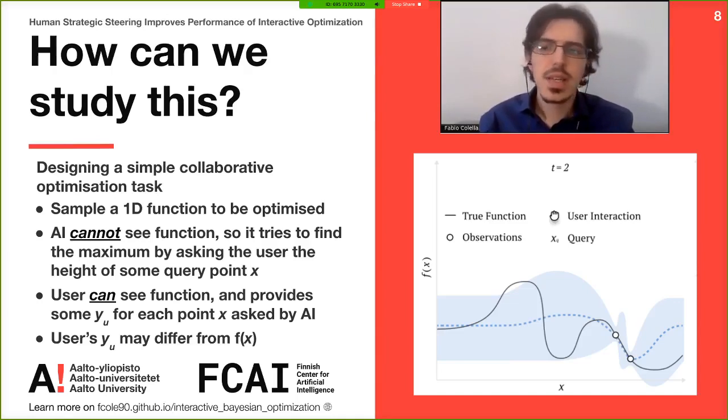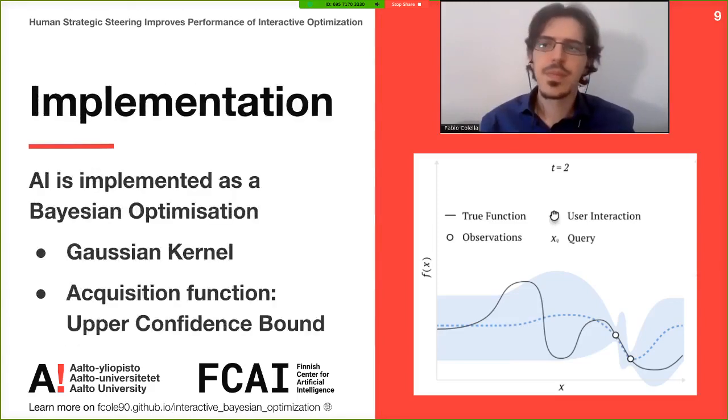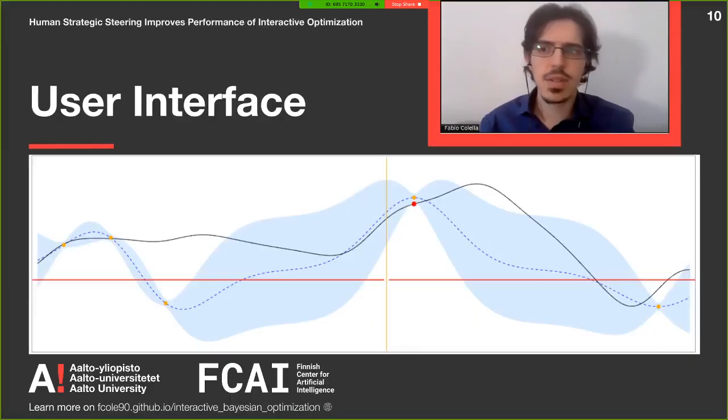asking the users the height of some query point x. On the contrary, the user can see the function and provides some y values for each x point that the AI queries. However, notice that the user y may be different from the actual function value. We implemented this as a web application where the AI is a Bayesian optimization that uses a Gaussian kernel, and the acquisition function is an upper confidence bound.